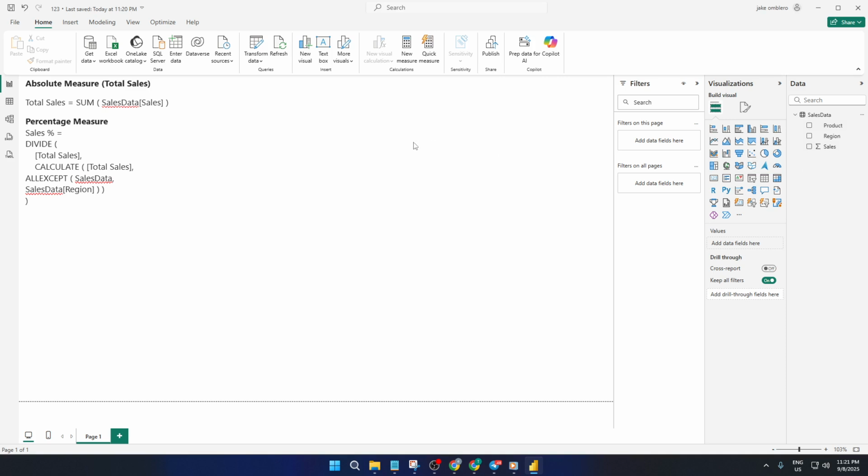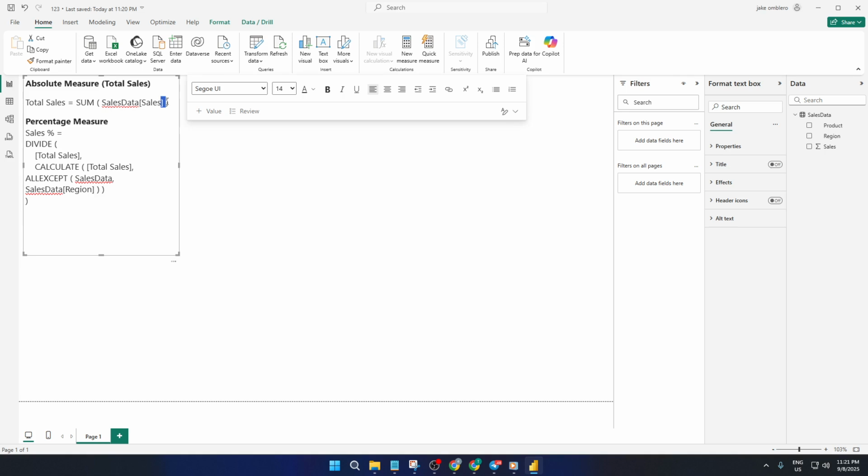Alright, first things first. We need to create our measures that Power BI will use in these charts. If you head over to the data pane on the right, find the table that's holding your sales information. Now this next part is really important because we're basically teaching Power BI how to calculate exactly what we want. Right-click on that table and select New Measure. Power BI will pop up the formula bar for you to enter your DAX code.